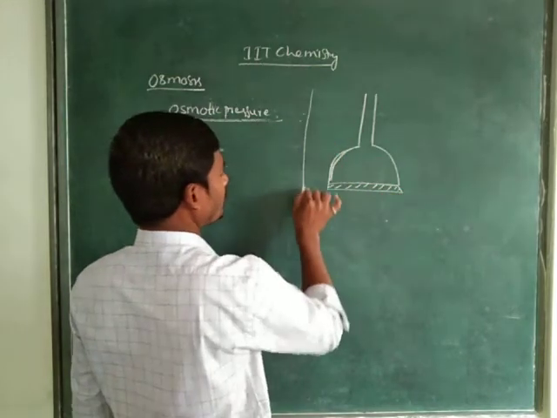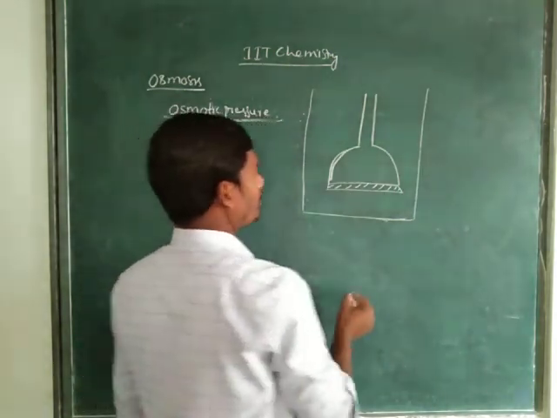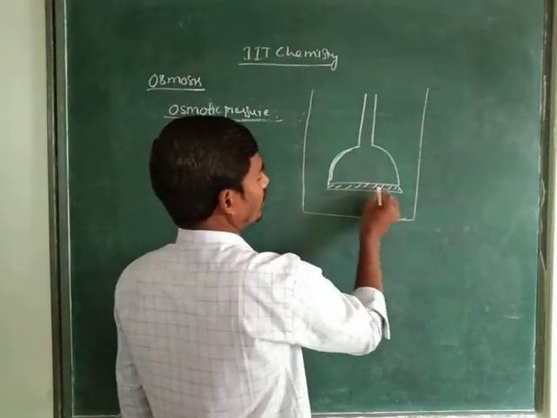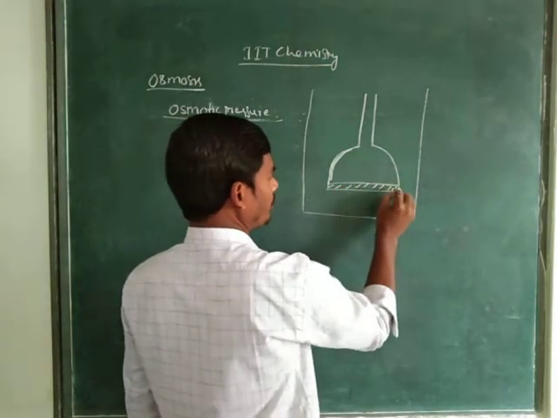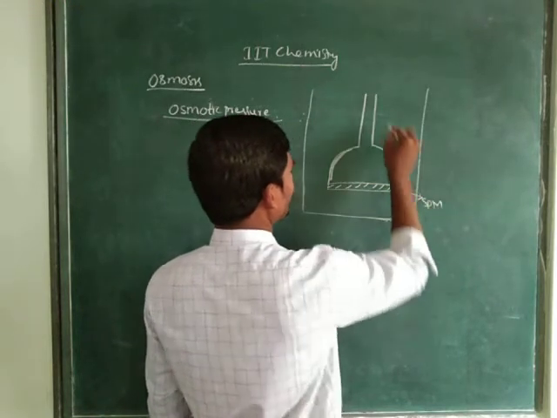So this is a beaker. In this beaker we have taken a funnel. The bottom of the funnel is closed with a semi-permeable membrane, which we consider as SPM. Right children?